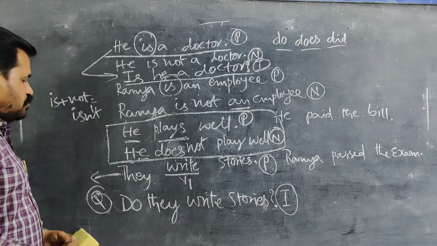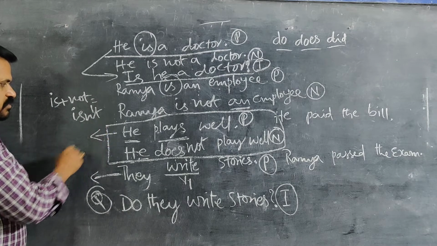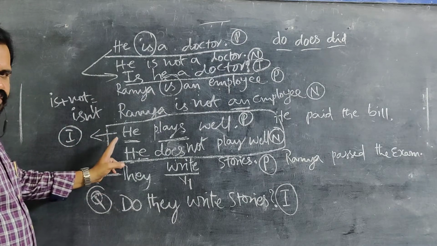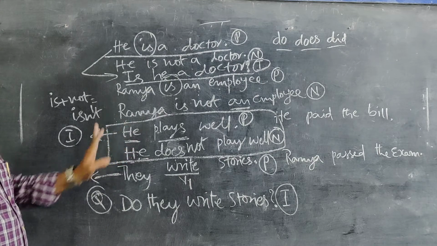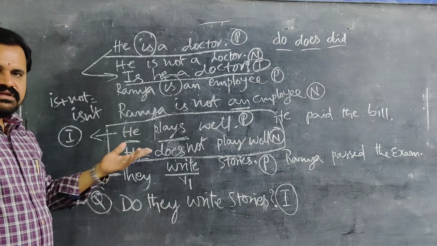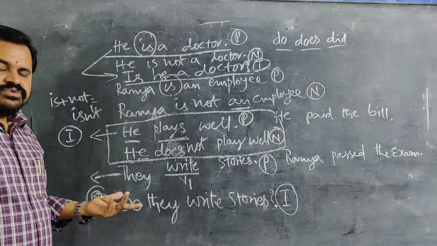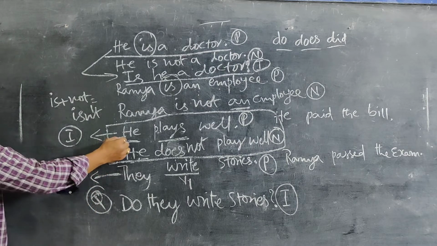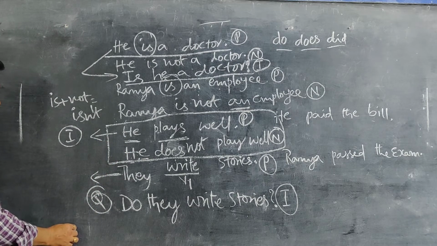Even if you want to make an interrogative sentence for this, say Siddhar, how can you make it? "He plays well." What is the interrogative sentence? Is there any helping verb here? No helping verb. So the helping verb should be in the beginning. What helping verb do we have to remember to make it interrogative?